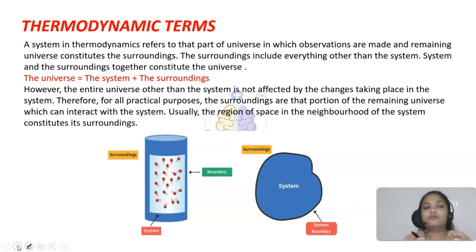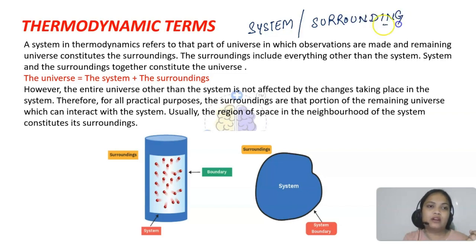Now, we are doing some research or some work, right? We are actually observing something. So we have two terms in thermodynamics. One is system and the other one is surroundings. You must know what is system and what is surroundings. A system in thermodynamics refers to that part of the universe in which observations are made.